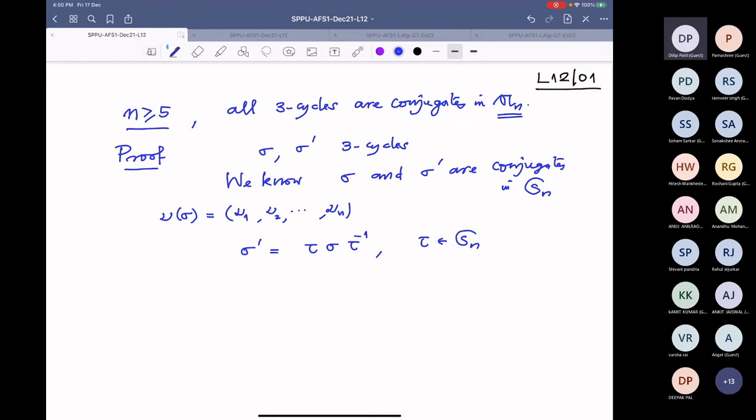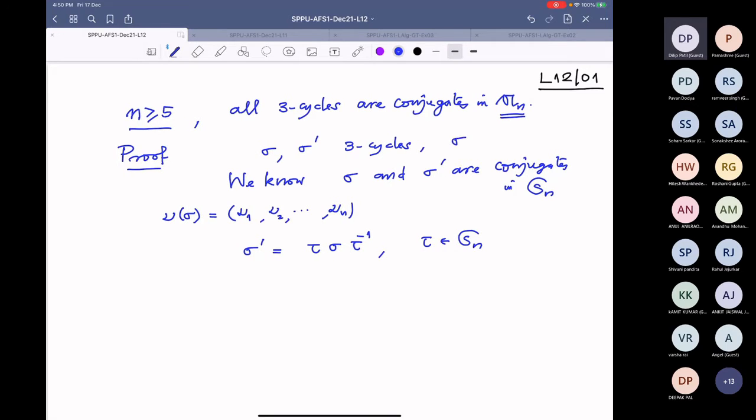So any idea? Any idea what you do? Have you thought? Has anybody thought or no? All right, we are given that sigma and sigma prime are 3-cycles. Therefore, definitely sigma will be like this, (a b c).